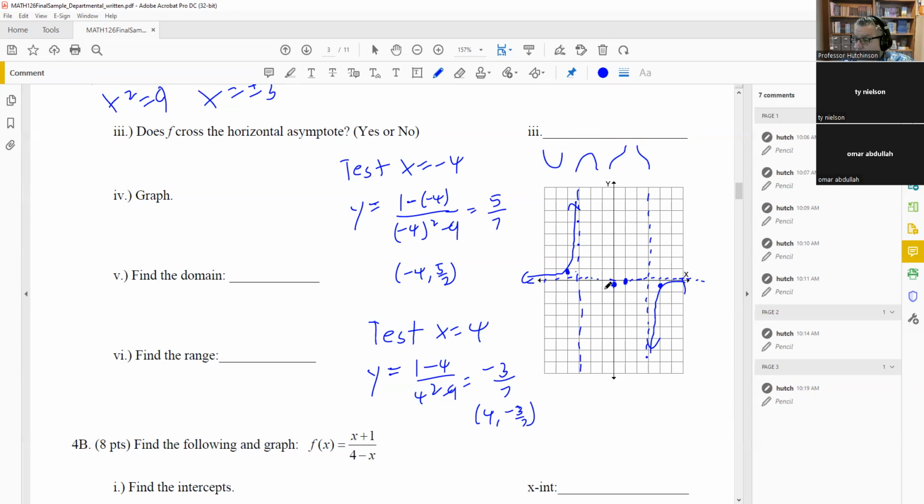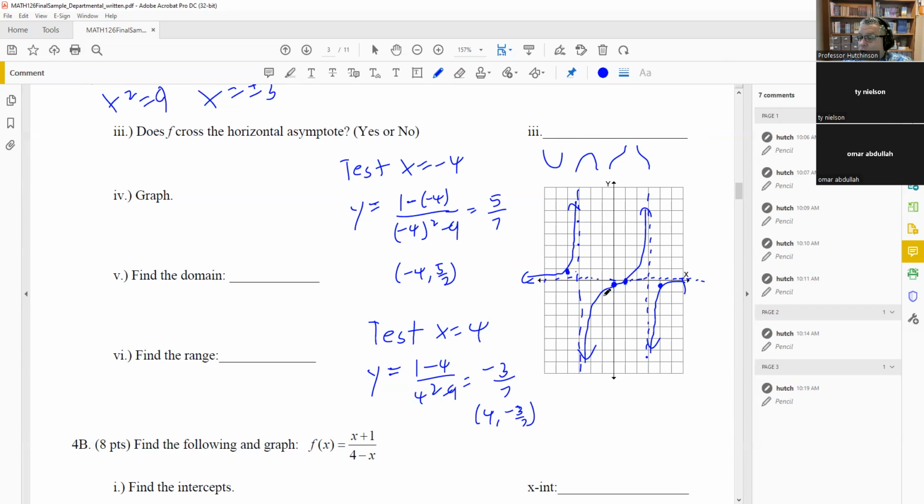And so the way these dots are laid out here, the only one that would work is the cube shape. So we don't need to do test points for that. We'll just fit that one in the middle, just like that. It can't be the U shape, because if it went down and went back up, that means it would cross the x-axis somewhere again. And we know that's not possible because of the way the points are set up here. We only have one x-intercept.